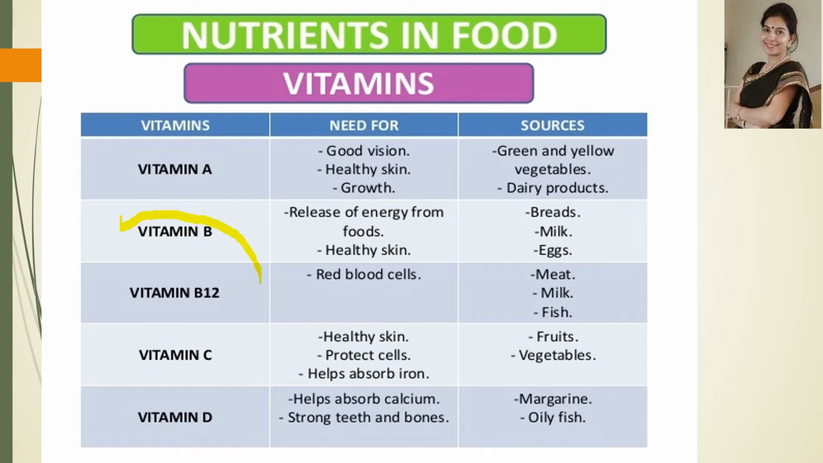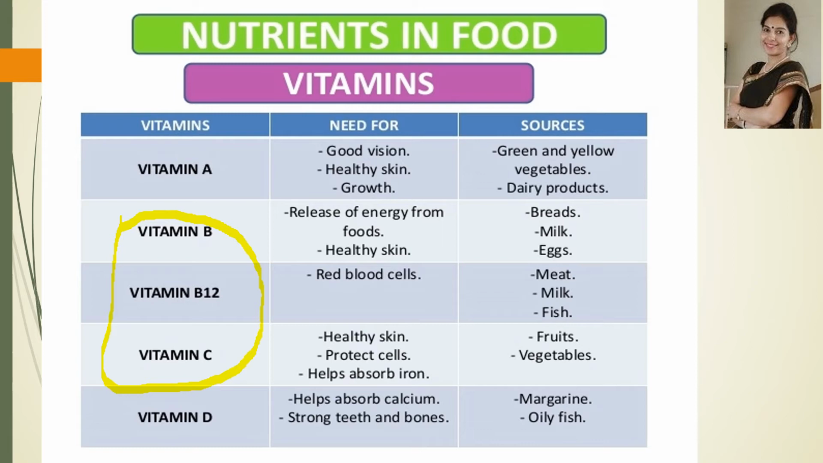Vitamin B complex and C are the water soluble vitamins, while the rest of the vitamins, that means vitamin A, vitamin D, vitamin E and vitamin K, are the fat soluble vitamins. Vitamin B complex and C are water soluble vitamins, and vitamins A, D, E and K are the fat soluble vitamins.